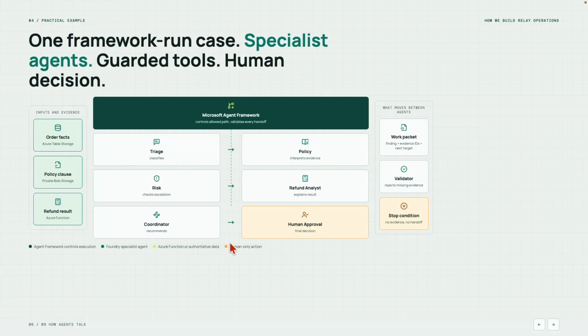You'll see specialized agents working together, controlled workflow, validation gates, tool integration, and human approval, all running in a practical business scenario. The good news is that the demo is already built and ready. We'll be walking through the architecture, the code, and the end-to-end execution flow in the upcoming video.